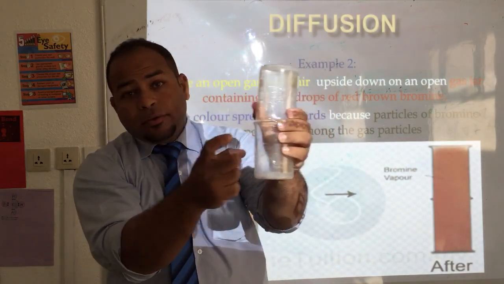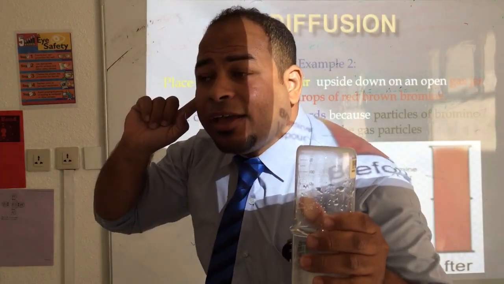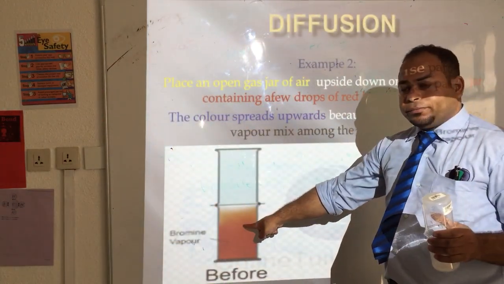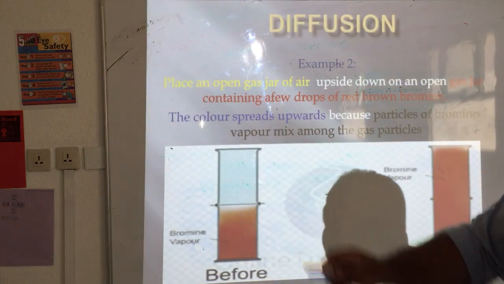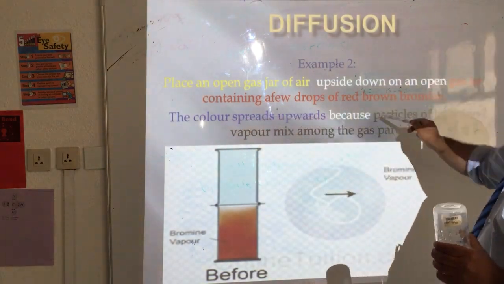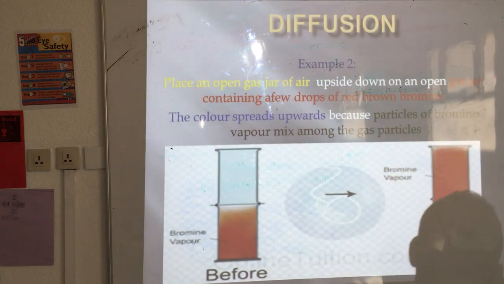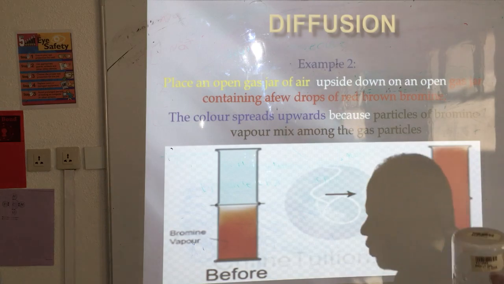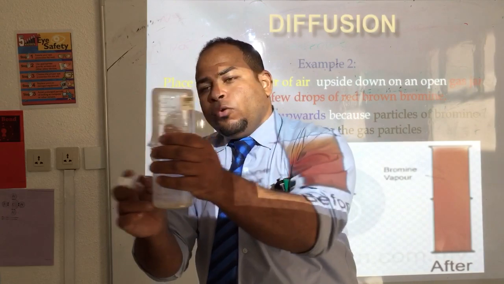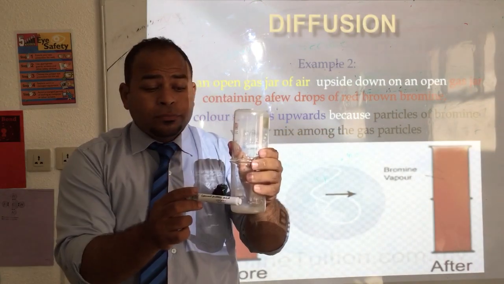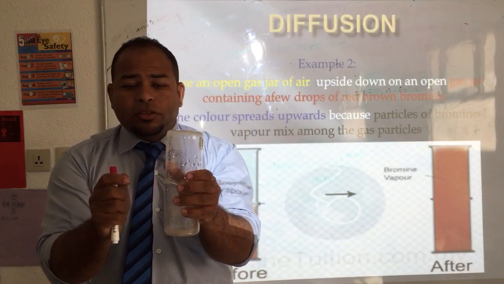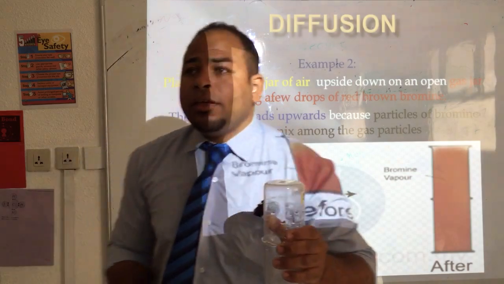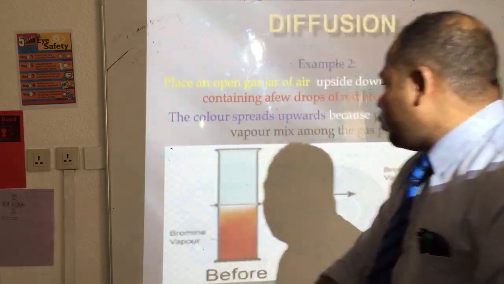This means down I have brown color. This is a brown color. What happened? The color spreads upward because particles of bromine vapor mixed among the gas particles. Look, at first, down here we have brown color. After a few minutes I will see the whole area filled with the color of bromine.